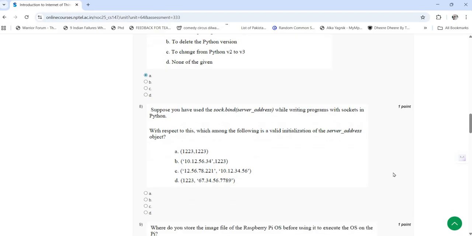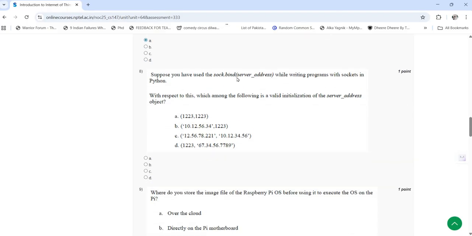Eighth question is suppose you have used the sock.bind(server_address) while writing programs with sockets in Python. So with respect to this, which among the following is a valid initialization of the server address object? So here for eighth question, the answer will be B.